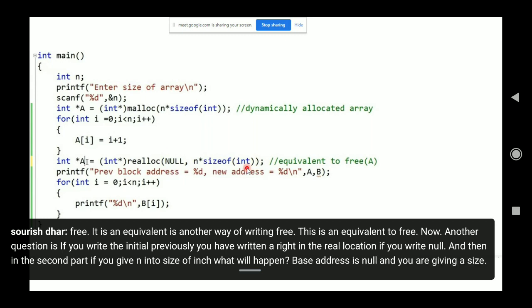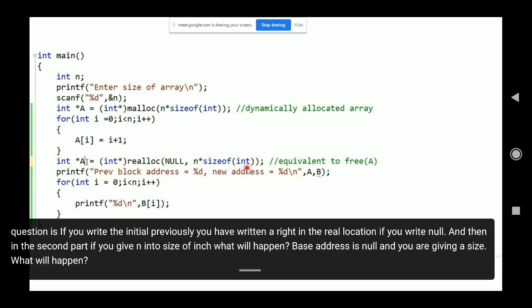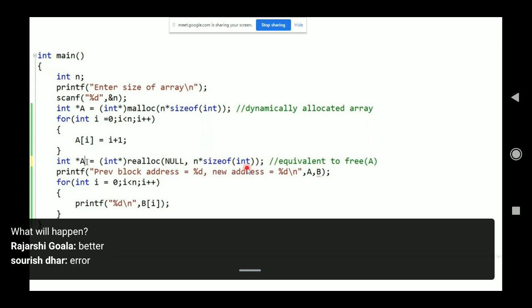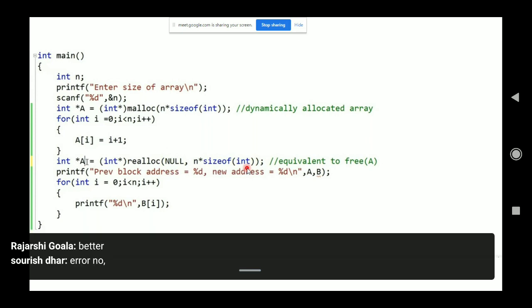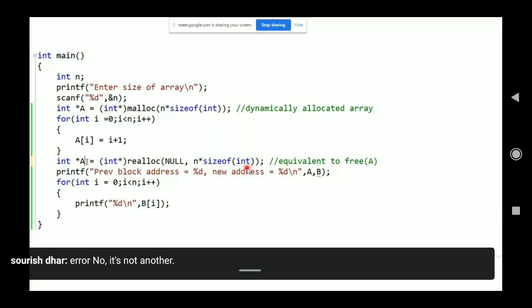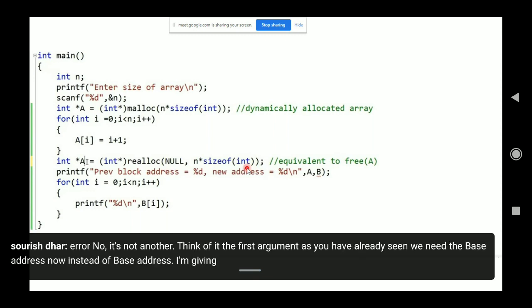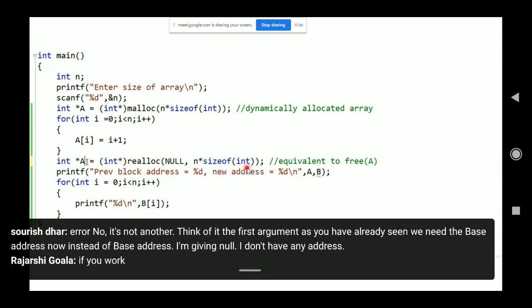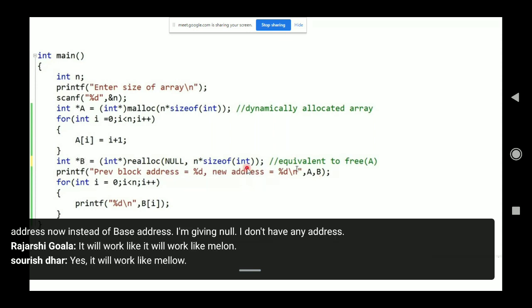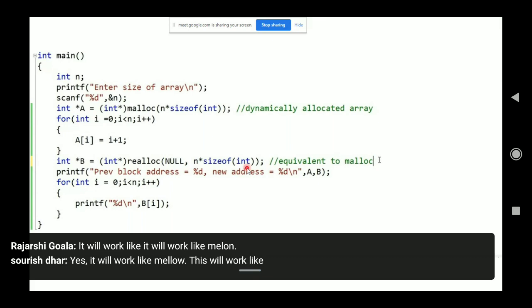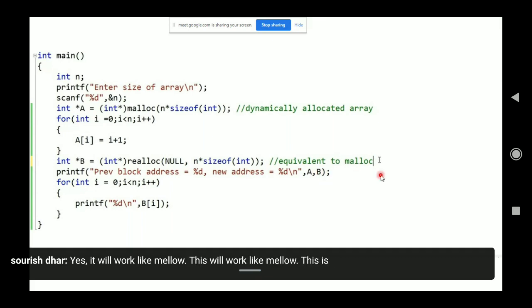What will happen? No, it's not an error. Think of it. The first argument, as you have already seen, we need the base address. Now, instead of the base address, I'm giving null. I don't have any address. It will work like malloc. This is equivalent to malloc.